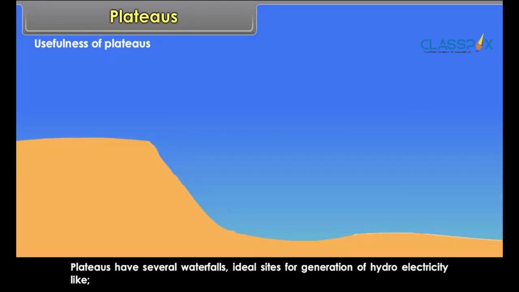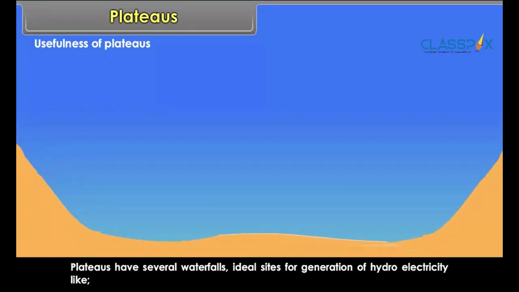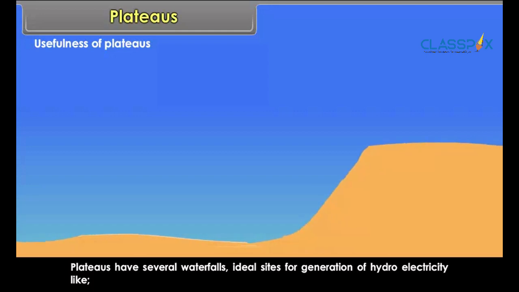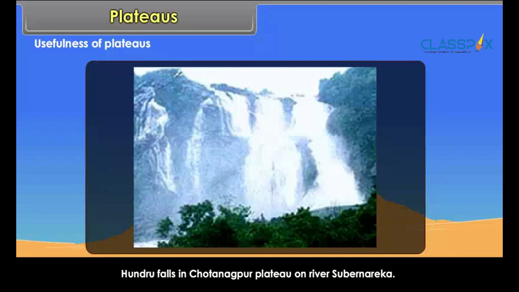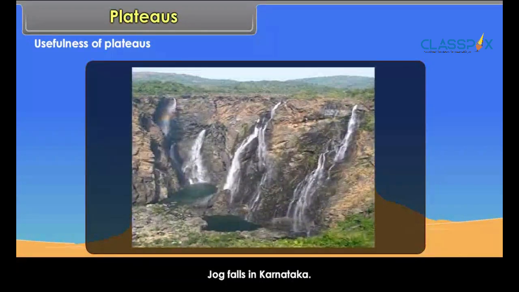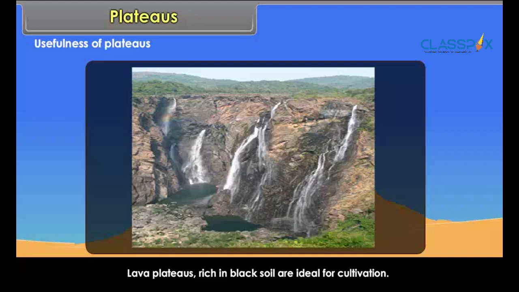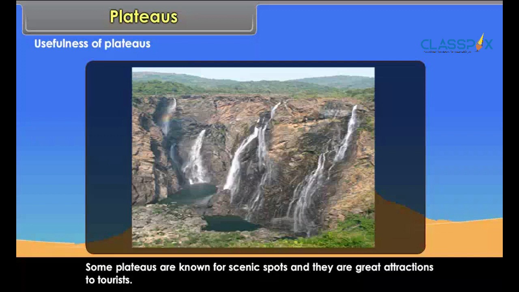Plateaus have several waterfalls, ideal sites for generation of hydroelectricity like Hundru Falls in Chota Nagpur Plateau on river Subarnarekha. Joy Falls in Karnataka. Lava plateaus rich in black soil are ideal for cultivation. Some plateaus are known for scenic spots and they are great attractions to tourists.